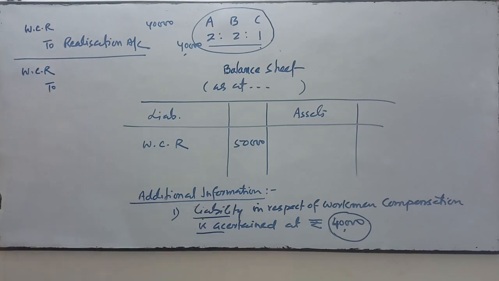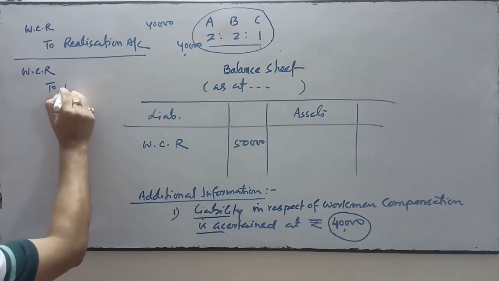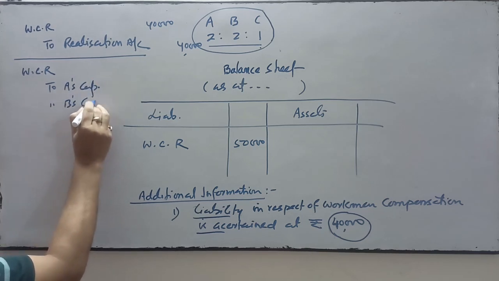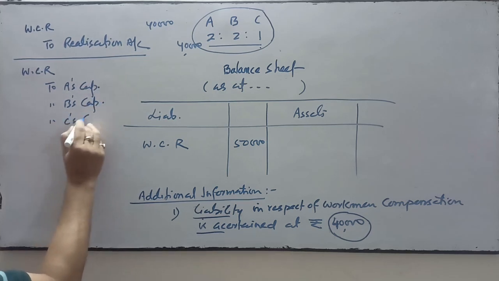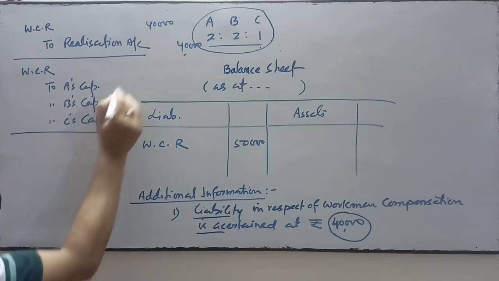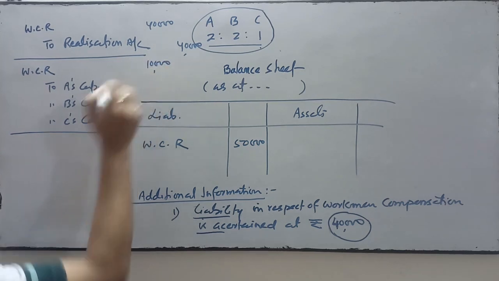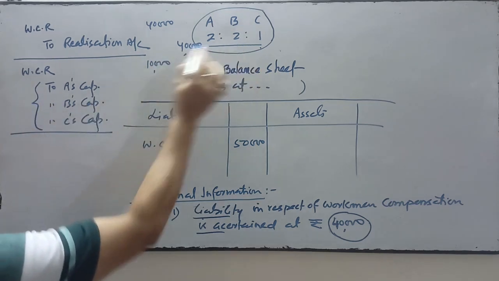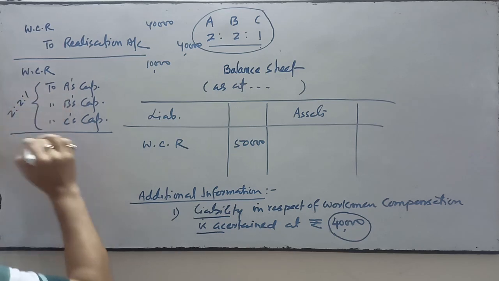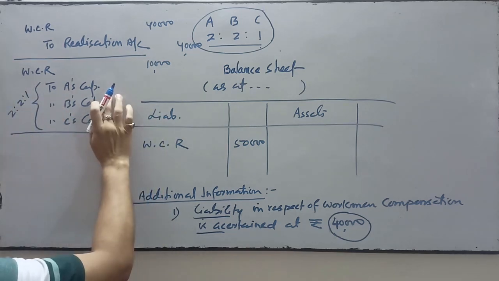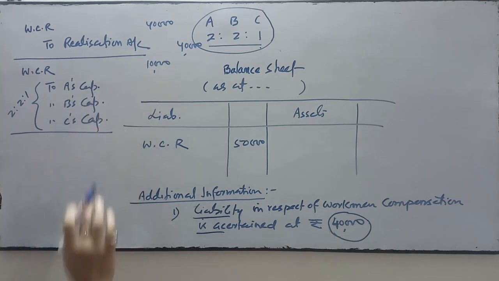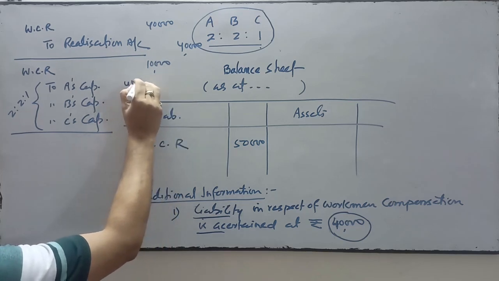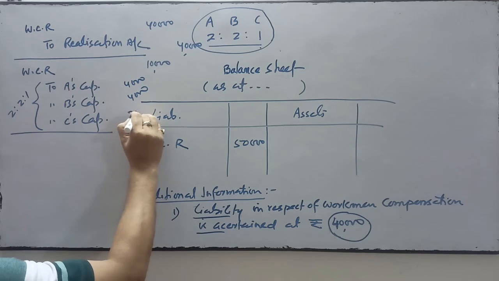Workman compensation reserve account debit to partners' capital. There are three partners: A's capital account, B's capital account, and C's capital account. The rest amount is how much? 10,000. And this 10,000 will be transferred to their capital accounts in their profit sharing ratio, 2:2:1. Means if I divide this amount, then 2/5, 2/5 and 1/5. So 4,000 to A, 4,000 to B and 2,000 to C.